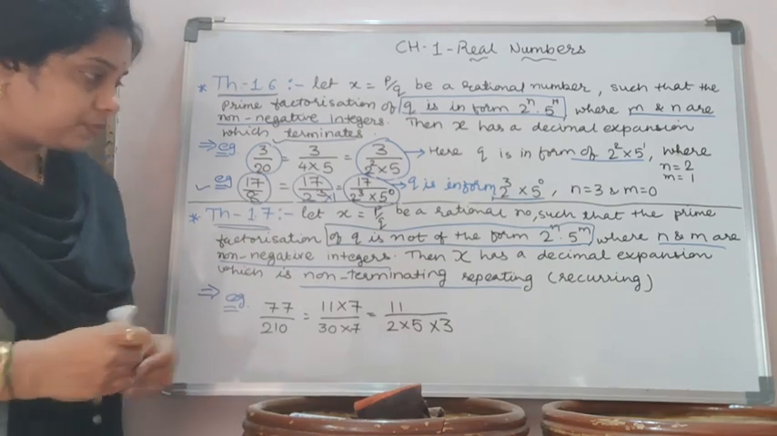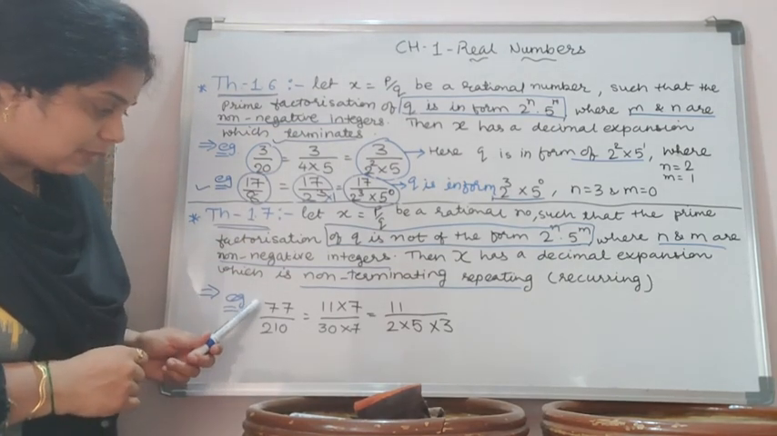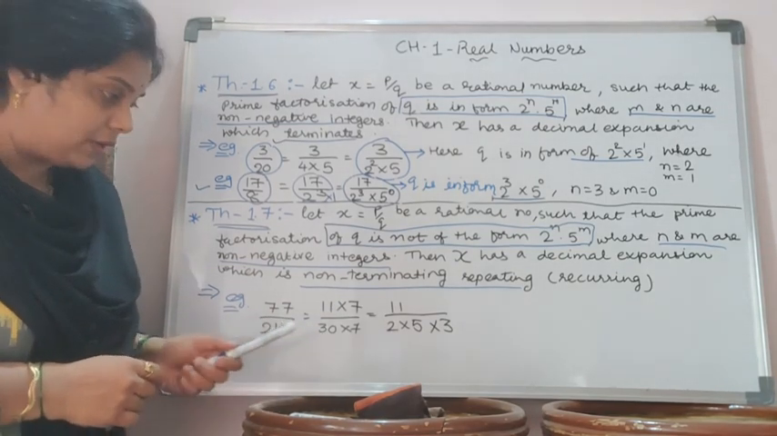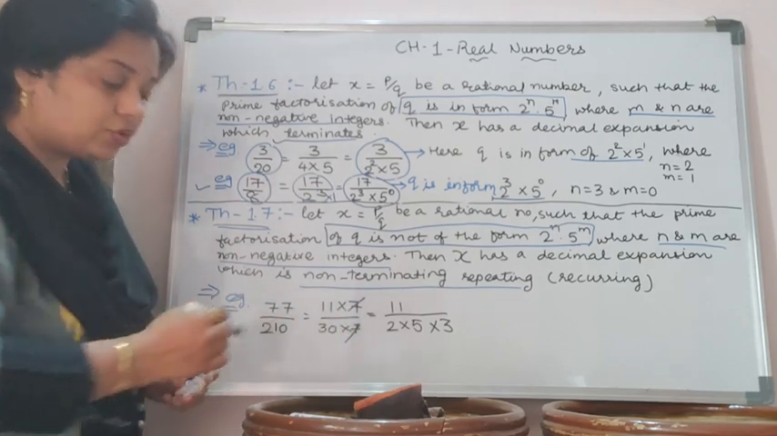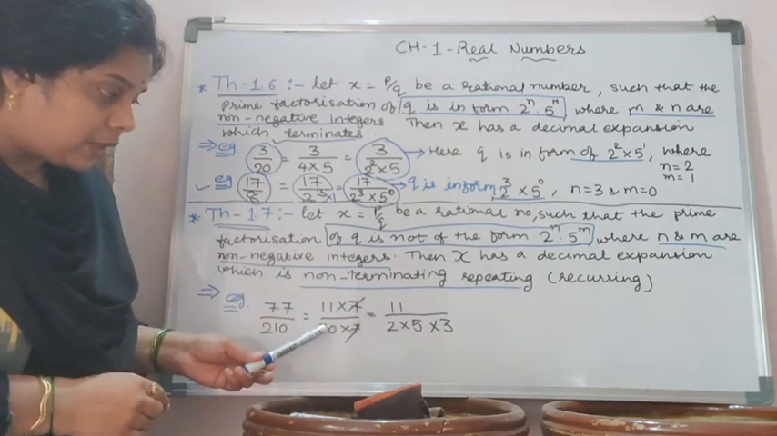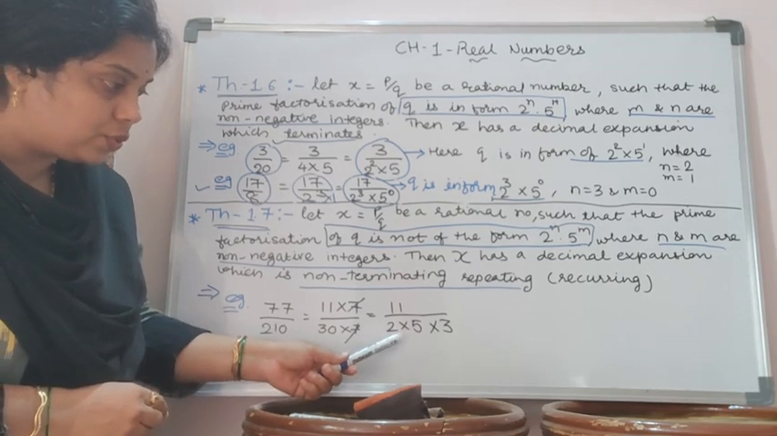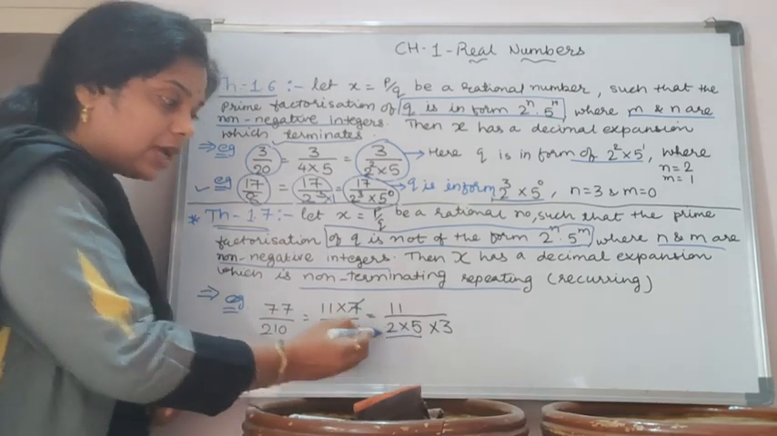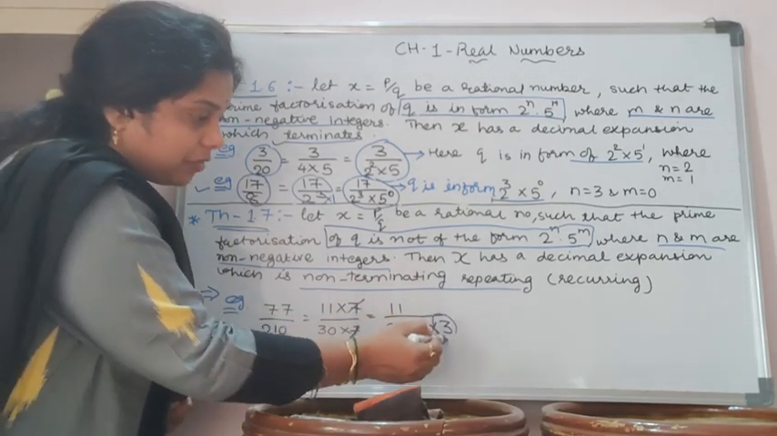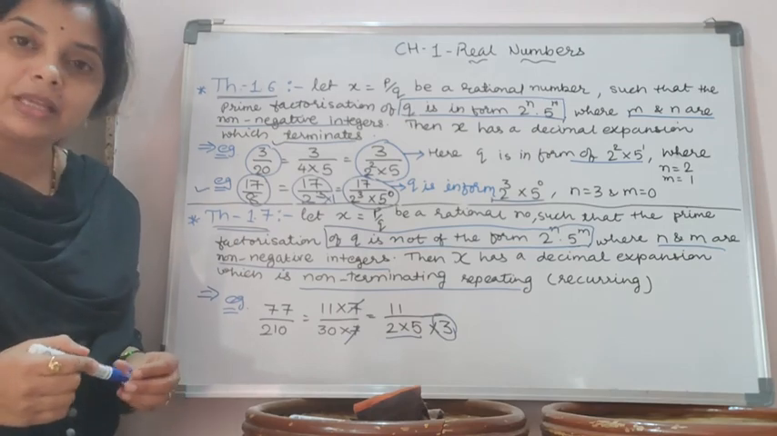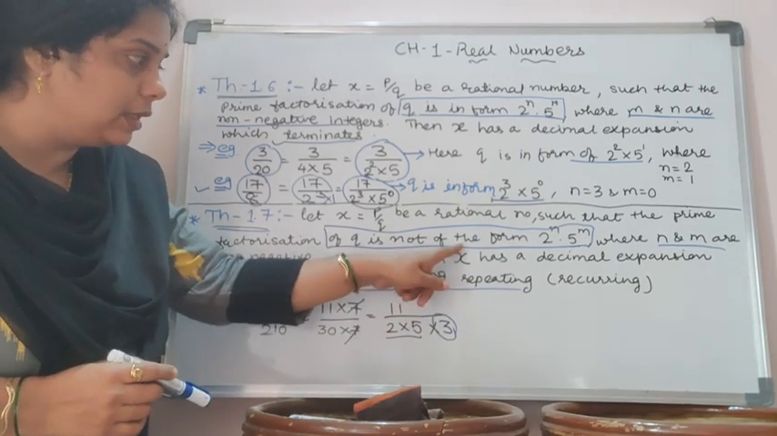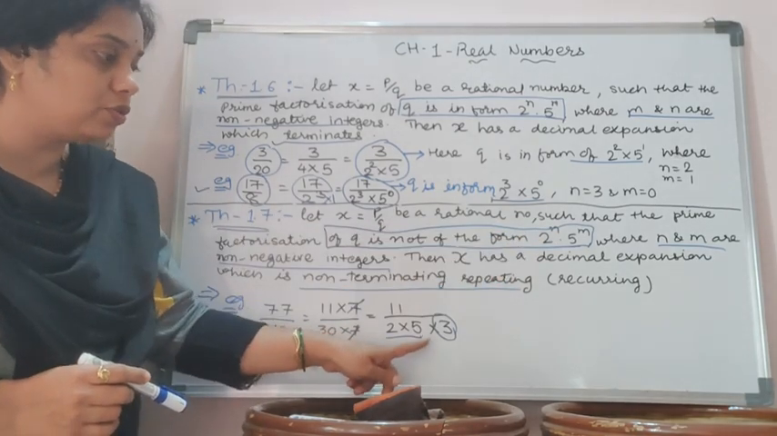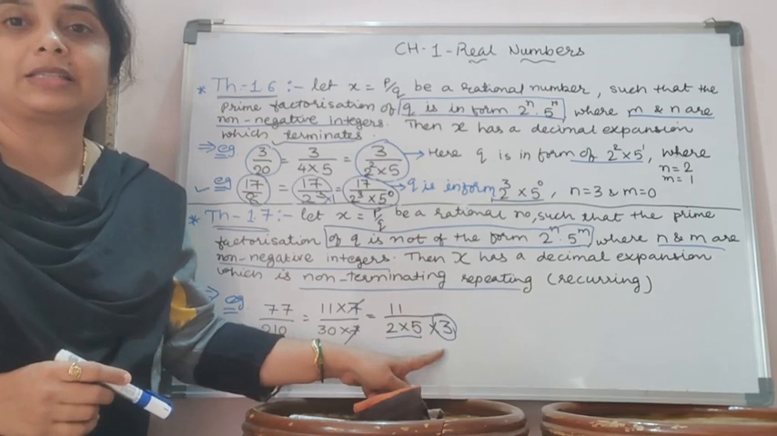So what does it mean? I have taken one example, 77 by 210. So 11 into 7, 30 into 7. So 7 cancels out. So the remaining is 11 by 30. 30 I can again expand as 2 into 5 into 3. So if you see here, 2 and 5 are there, but there is an extra factor 3. So we can say that it is not in the form of 2 raised to n into 5 raised to m, as this has an extra factor.